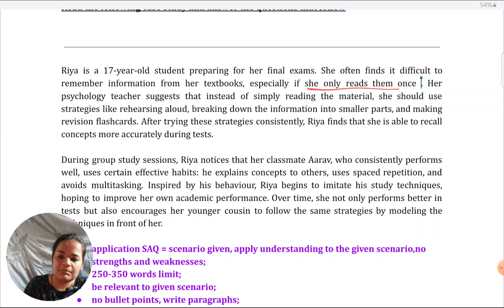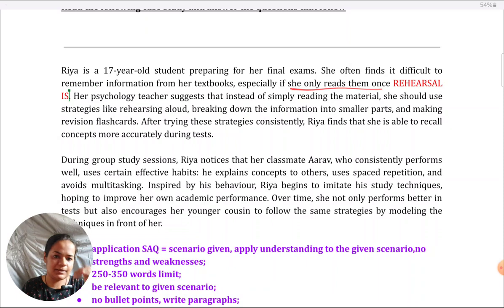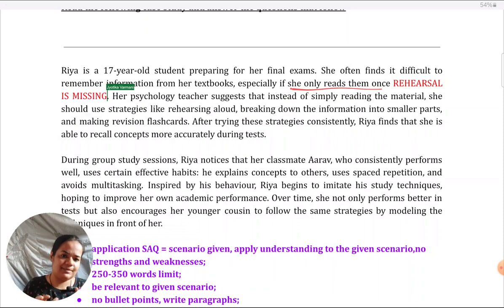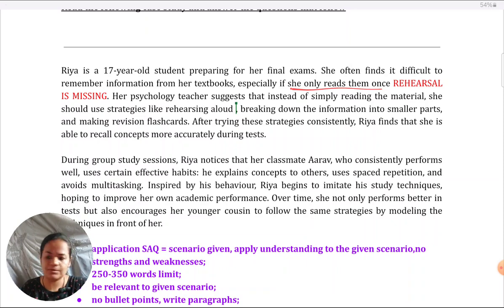Okay, this line means rehearsal is missing. See, once you've done a complete reading, you know this is about the MSM. So now before writing your answer, you just note, okay, this aspect which is given means this, with relevance to MSM. The teacher tells us to simply read instead of using strategies like reading aloud. Means the teacher is suggesting rehearsal. Okay, the pen is working again.